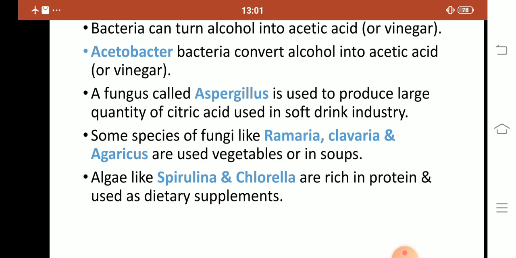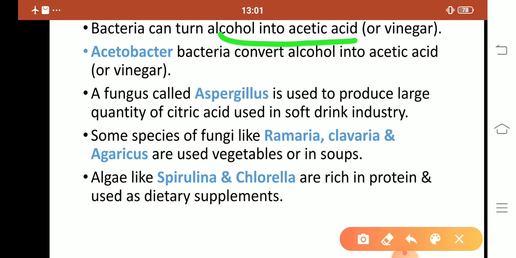So, a quick revision again: bacteria can turn alcohol into acetic acid. Who produces the alcohol? Alcohol is produced by yeast. Yeast converts sugar into alcohol, and this alcohol is used in the formation of acetic acid. And who converts alcohol into acetic acid? Acetobacter bacteria.